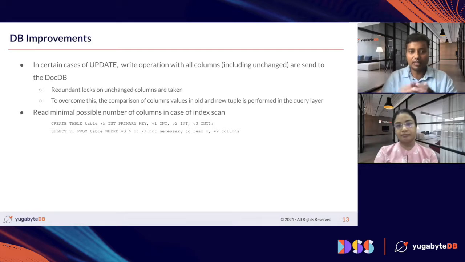For example, here it is not necessary to read column K and V2 if you are accessing a third column V3, which is indexed. So if you don't read those columns, there is less data movement and the transaction becomes faster. So these were the different DB improvements.